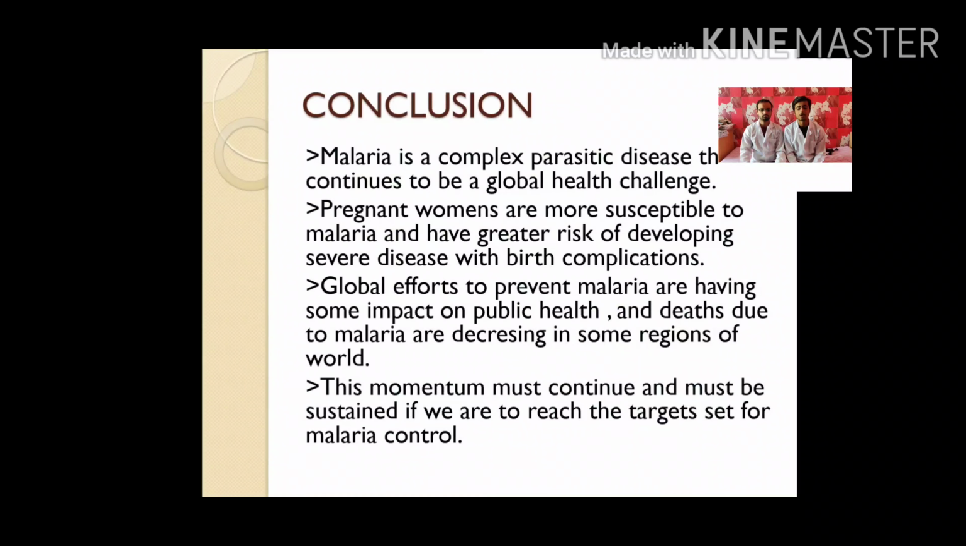Conclusion. Malaria is a complex parasitic disease that continues to be a global health challenge. Pregnant women are 10 times more susceptible to malaria and have greater risk of developing severe diseases with birth complications. Global efforts to prevent malaria are having some impact on public health and deaths due to malaria are decreasing in some regions of the world. This momentum must continue and must be sustained if we are to reach the target set for malarial control.